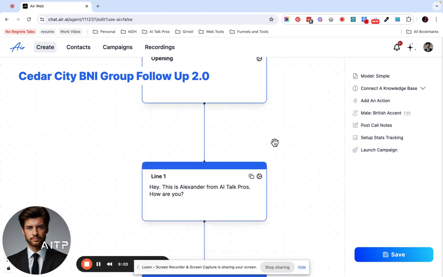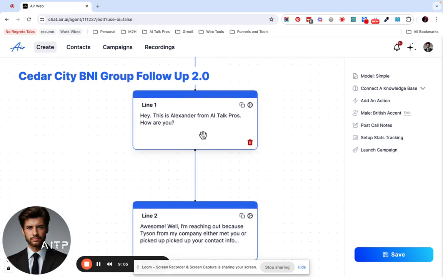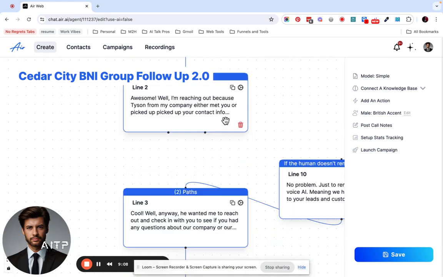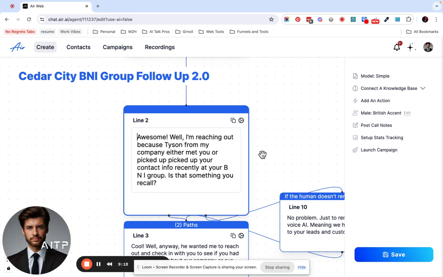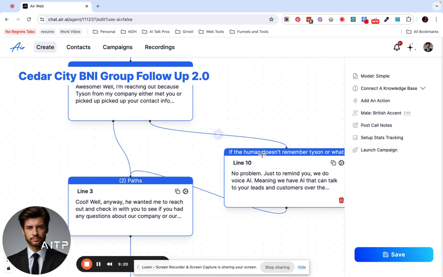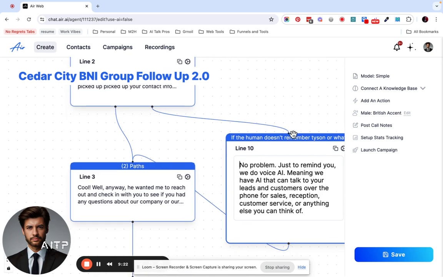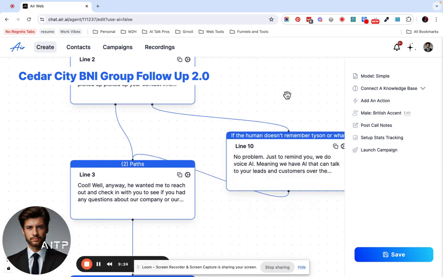We have, hey, prospect name. Alexander from AI Talk Pros, how you doing? Looks like these aren't connected anymore. There they are. Okay. Reaching out because I've either met you or picked up your contact info. Says something you remember. If they say no, no problem. Just to remind you, we do voice AI, customer service, anything else you can think of. Oh, that's interesting.